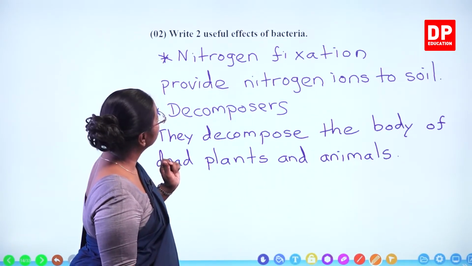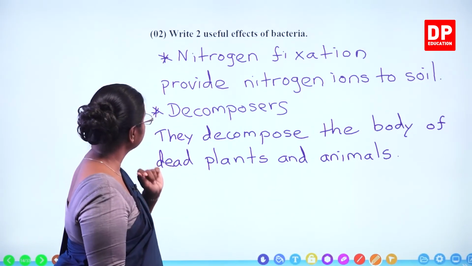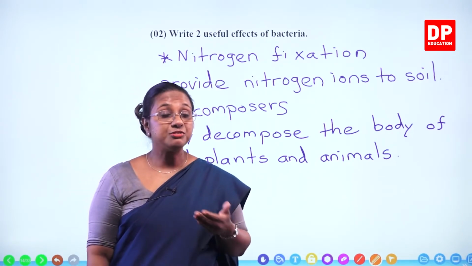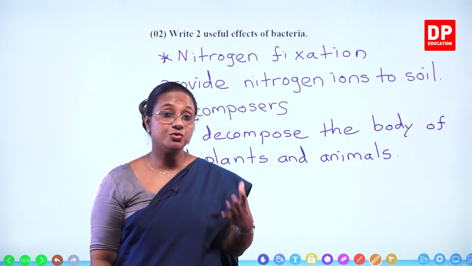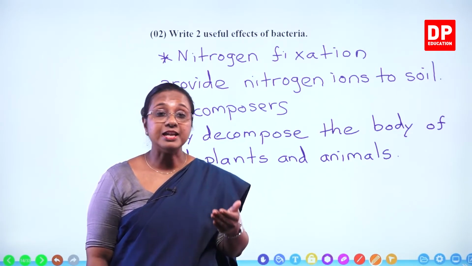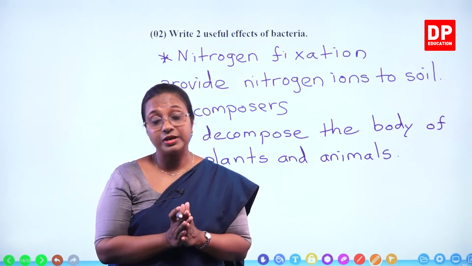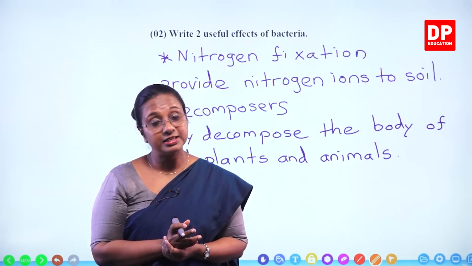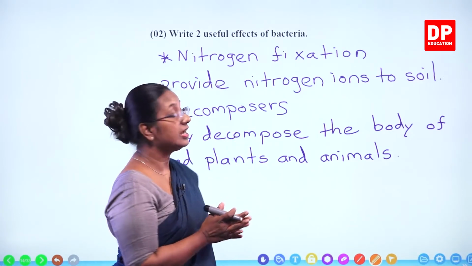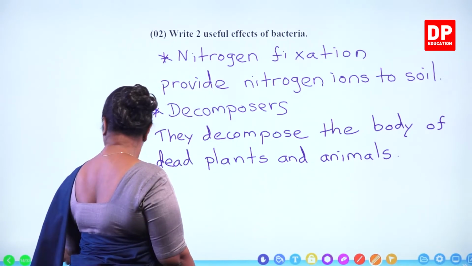So write 2 useful effects of bacteria. Nitrogen fixation, so they provide nitrogen ions to soil. Then decomposers, they decompose the body of dead plants and animals. In addition to that, I told you all about the production of dairy products, yogurt, curd, all those. Then production of biogas by Methanococcus, and also the coir industry, again to separate the fibers of coconut husk and also other fibers. Those are all different useful effects of bacteria. You can write any 2 useful effects. With that, students, I will move on to the next question.